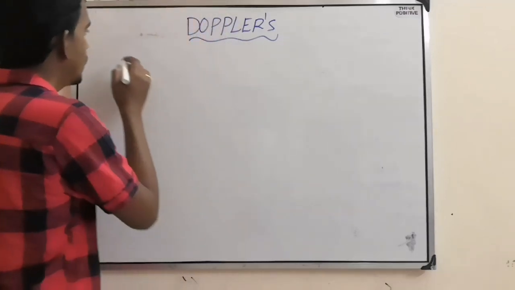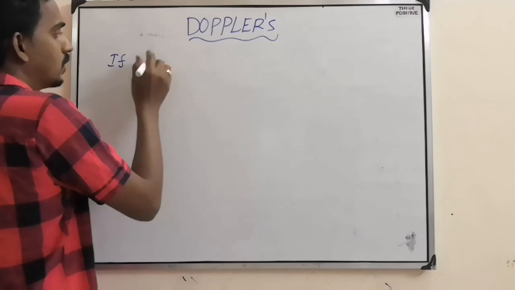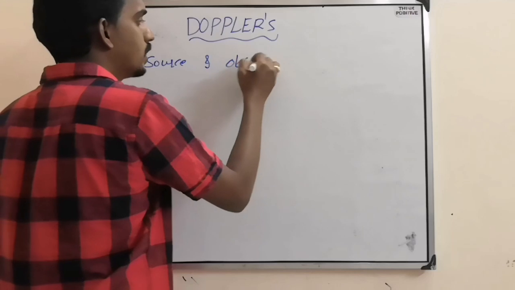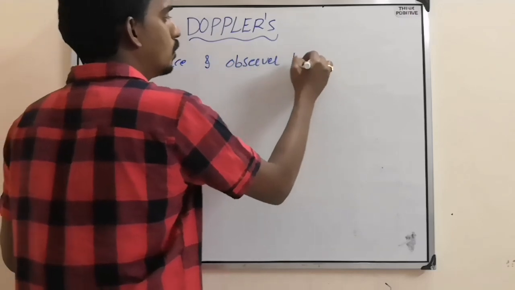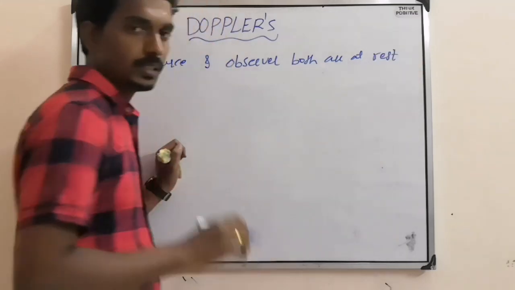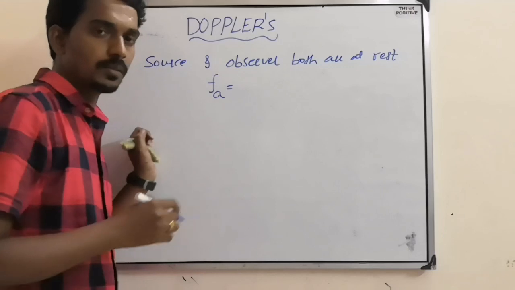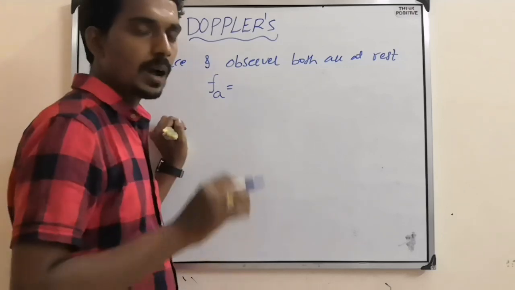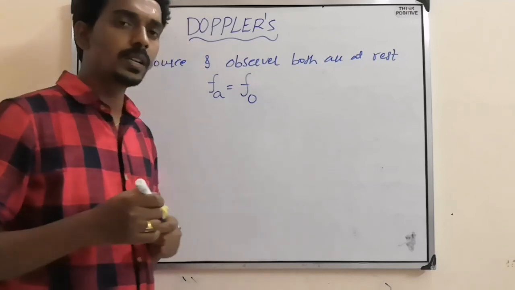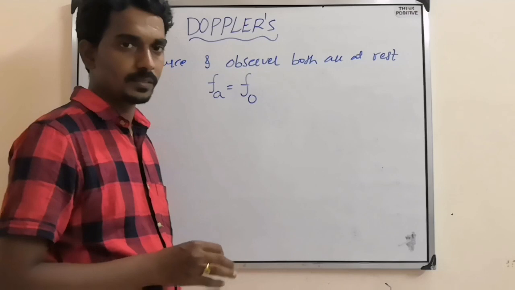That means if source and observer both are at rest, then the frequency received by the observer, which we call the apparent frequency, is equal to the original frequency.